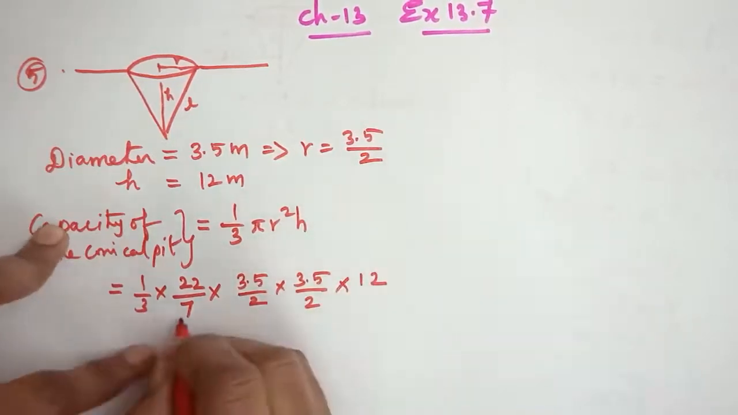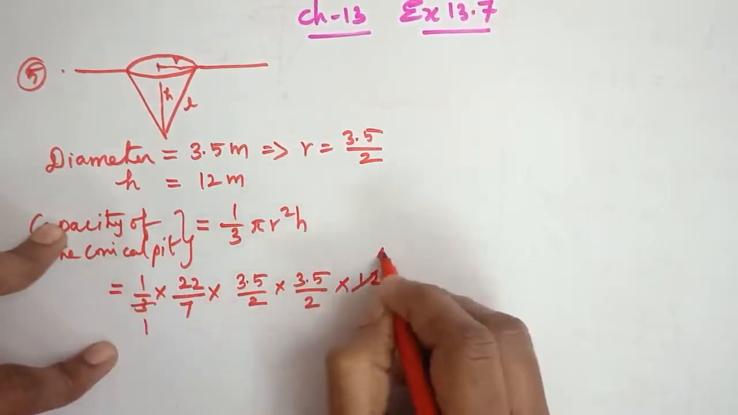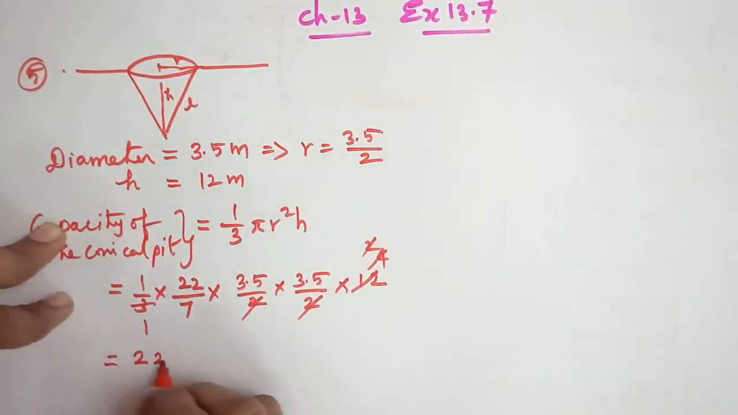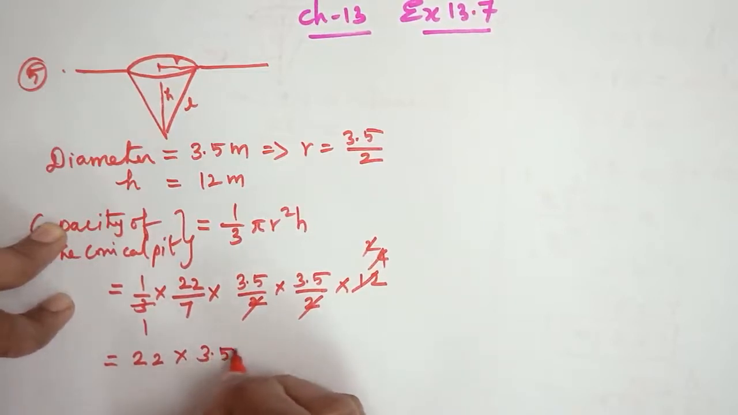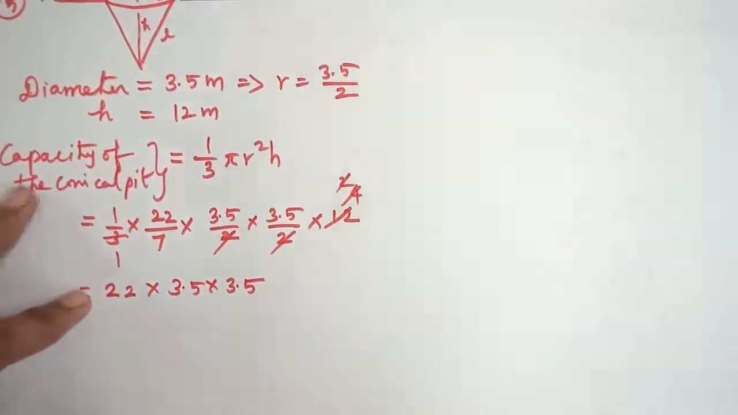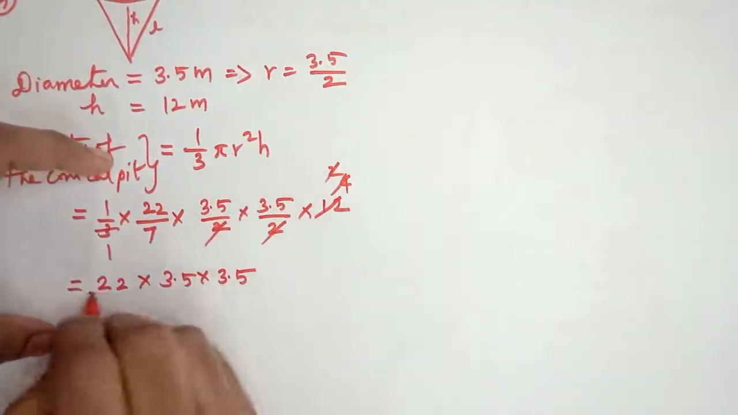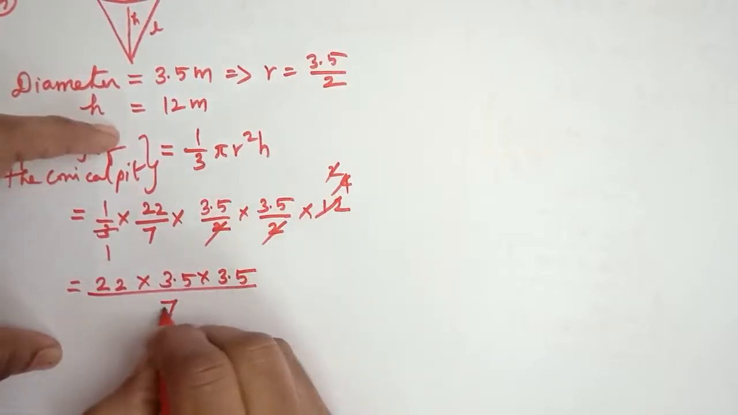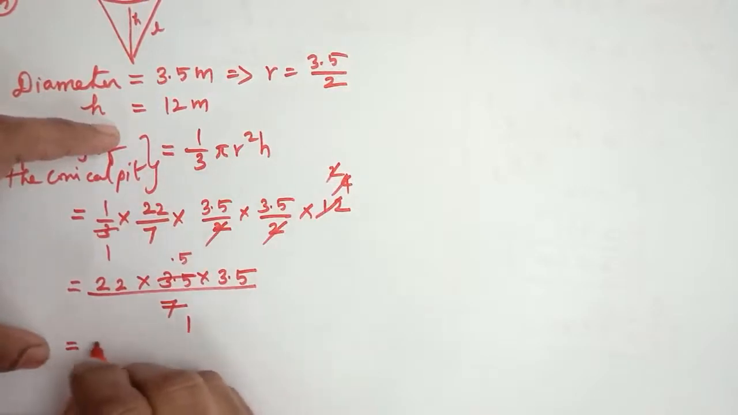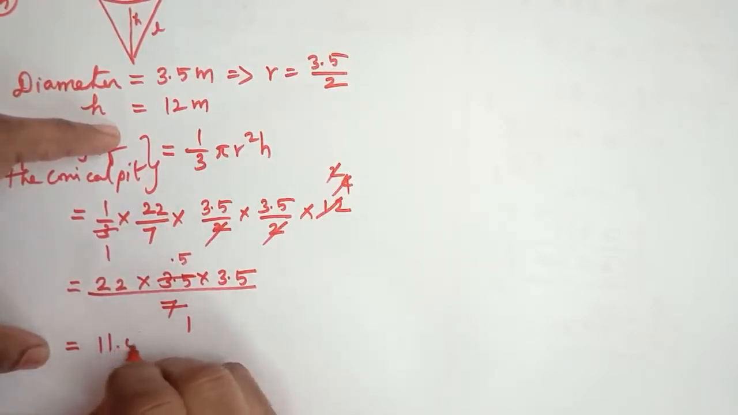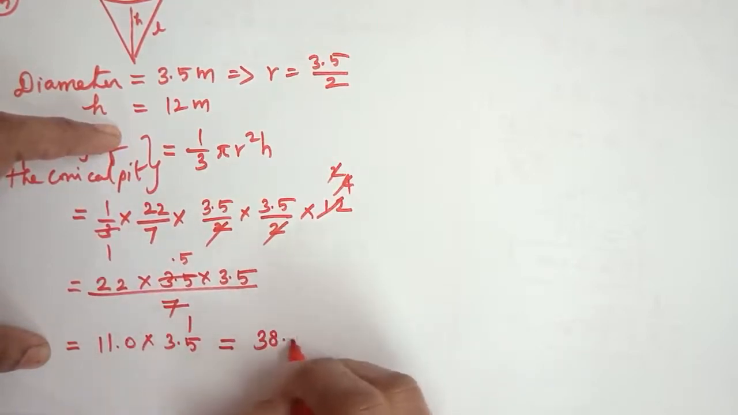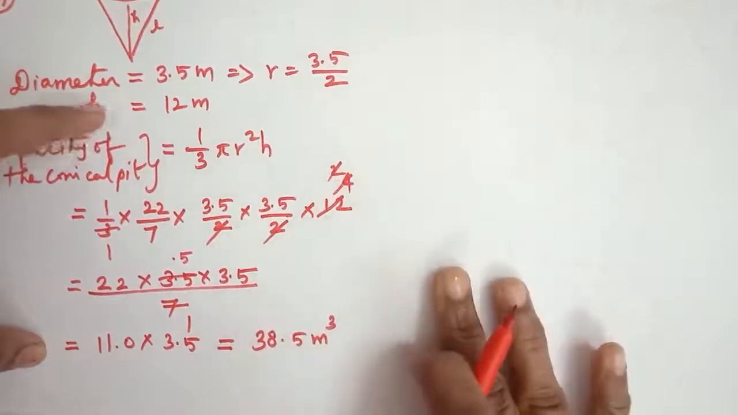Is it clear? Okay, here 1 3s are 3, 4 3s are 12. Then 22 into 3.5 into 3.5 by 7. Here 1 7s are 7, 5 7s are 35, so 0.5. That is 11.0 into 3.5, so that is equal to 38.5 meter cube.